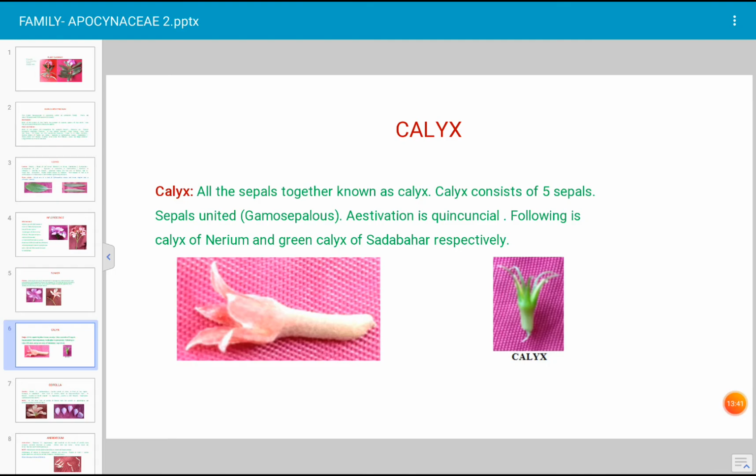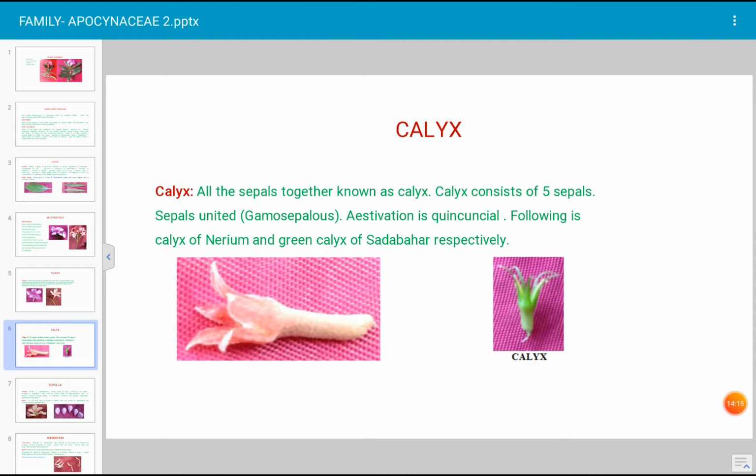And aestivation is valvate. What is aestivation? Aestivation means the arrangement of the sepals in the flower. In most plants, valvate aestivation is there because the sepals are united, arranged in front, and attached to each other. Therefore, the aestivation is valvate, and in some plants the aestivation is quincuncial.